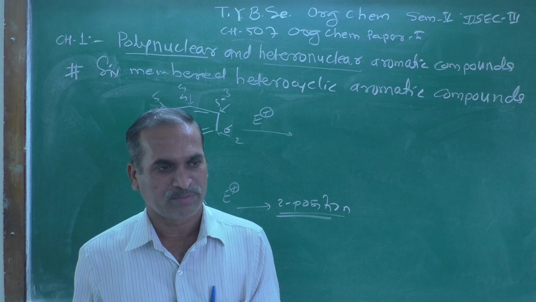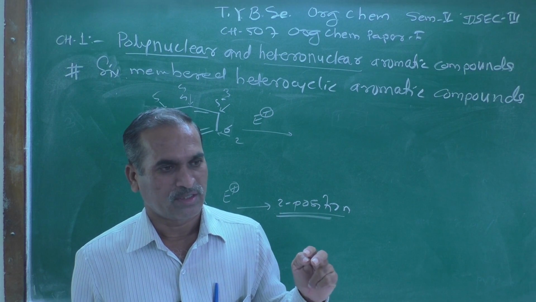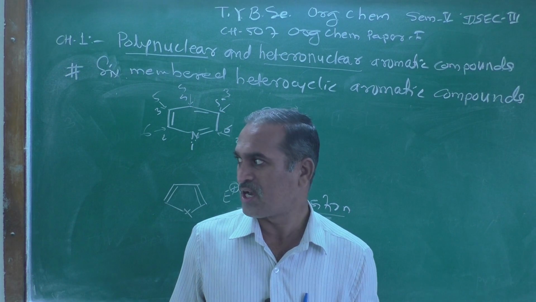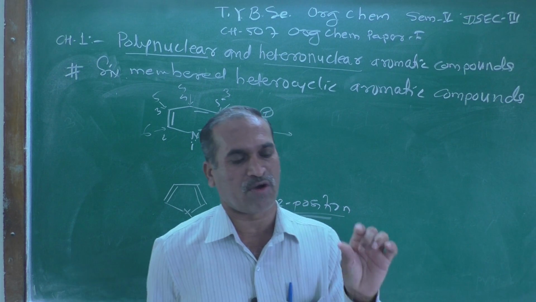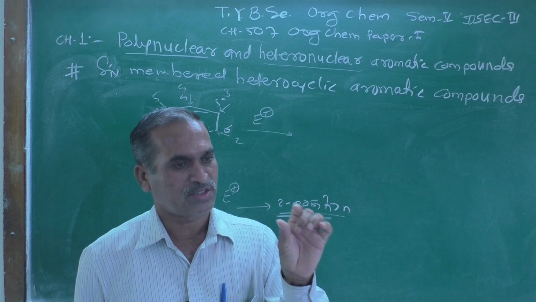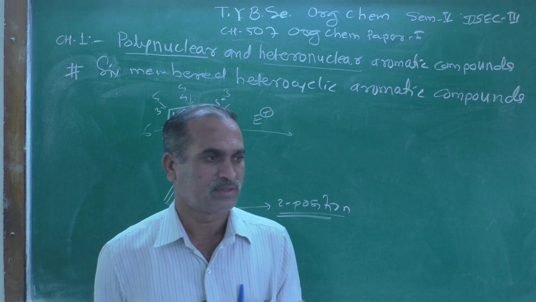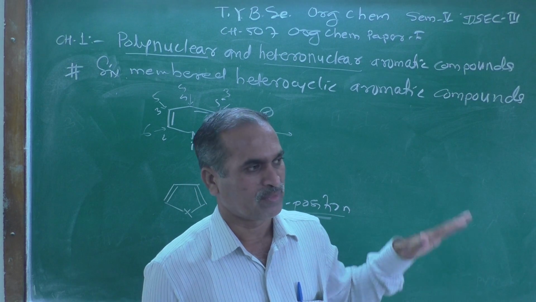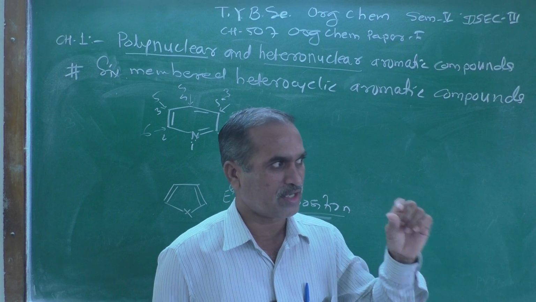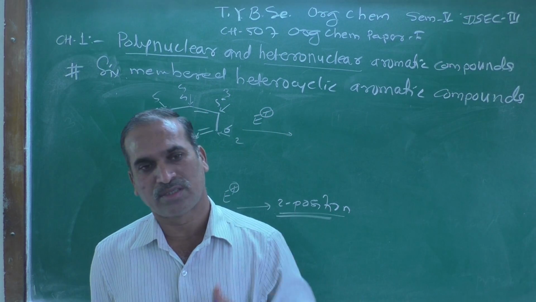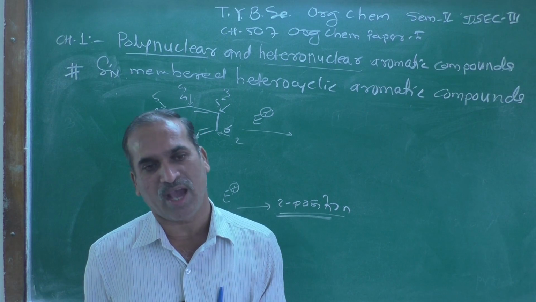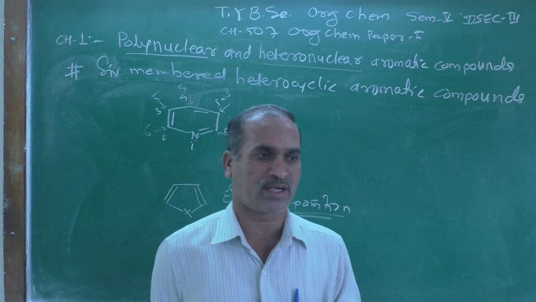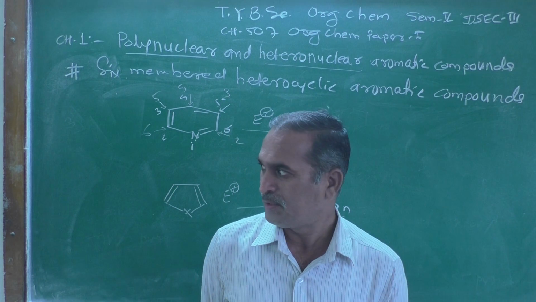The energy profile diagram also suggests that the transition state formed at the 2 position has lower potential energy, whereas when the attack is at the 3 position, the potential energy is very high as compared to when the electrophile attacks at the 2 position.